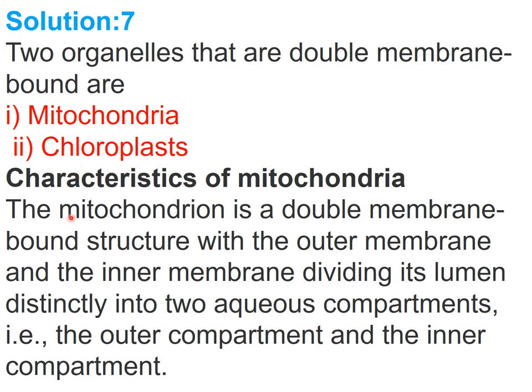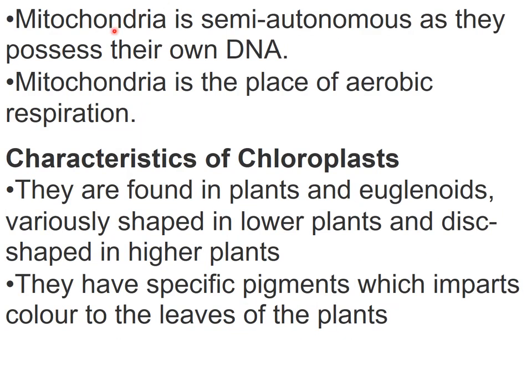The mitochondria is a double membrane bound structure with outer and inner membrane dividing its lumen distinctly into two aqueous compartments, the outer compartment and the inner compartment. Mitochondria is semi-autonomous as it possesses its own DNA.